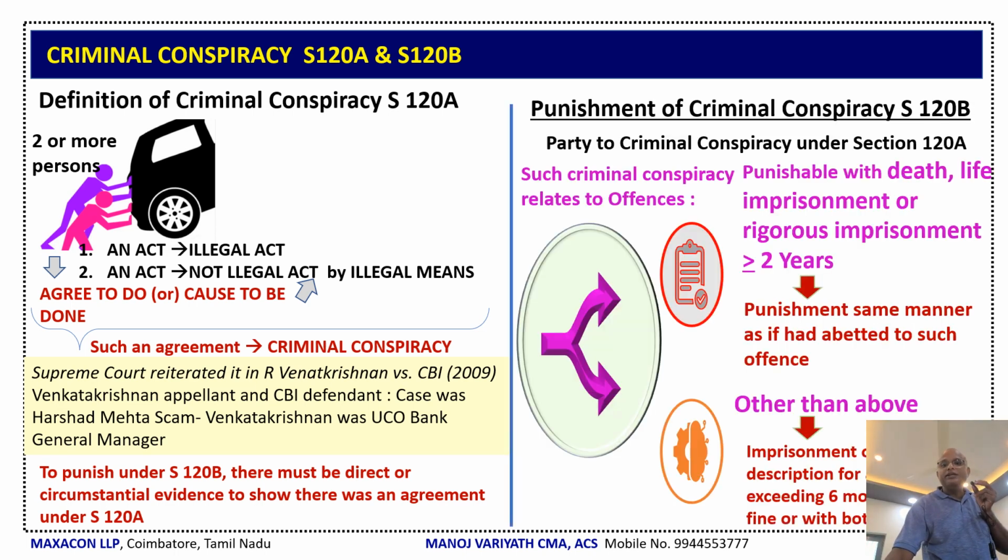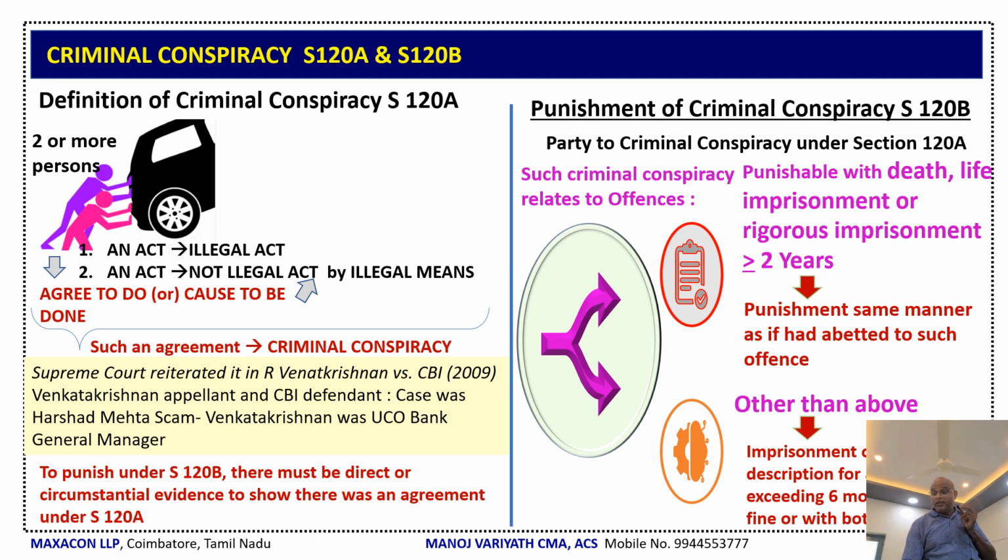Now, what are the type of punishments in section 120B? Here the party has done criminal conspiracy under section 120A, and if that offense is punishable with death, life imprisonment or rigorous imprisonment of 2 or more years, in that case, the punishment is the same as that of the offense, punishable in the same manner as if he had abetted such an offense.